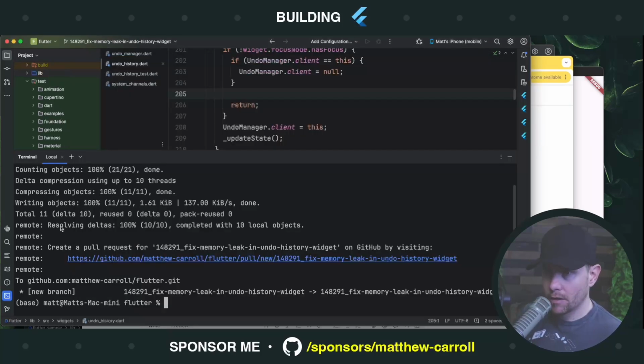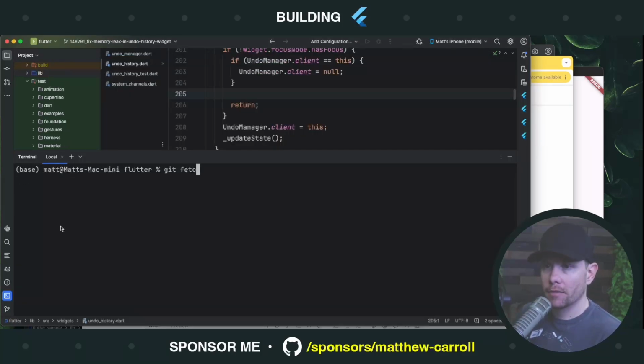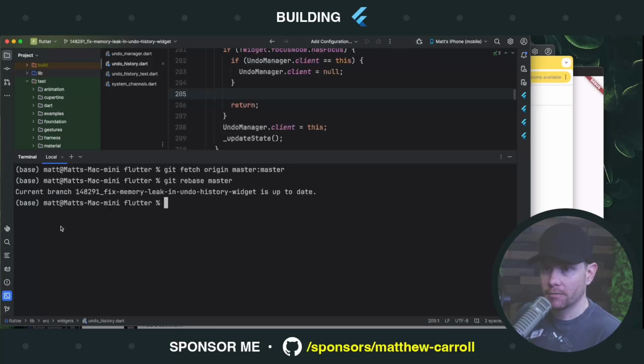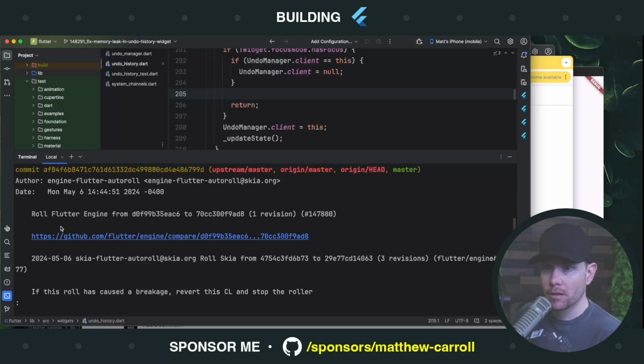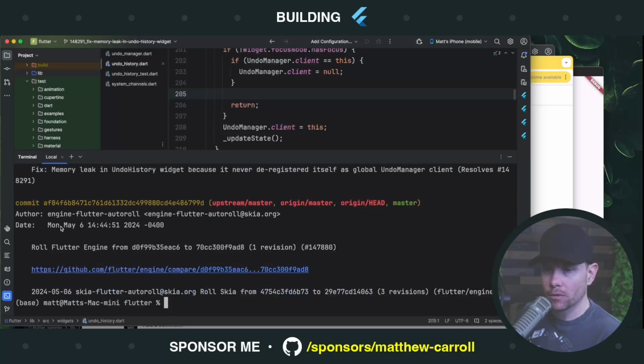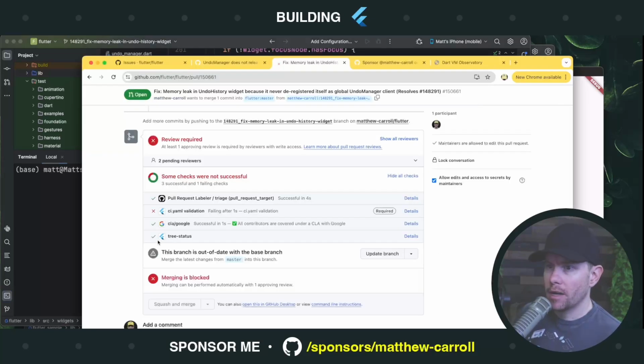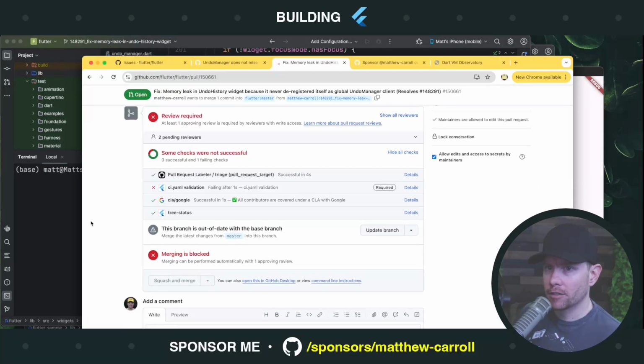Let's try git fetch origin master. Let's grab the latest from master. Now let's rebase against master. Really? Master hasn't changed? Git log 1 master: Roll Flutter. Git log 2: Roll Flutter. Okay. So this says we're out of date with master, but I don't think that we are.